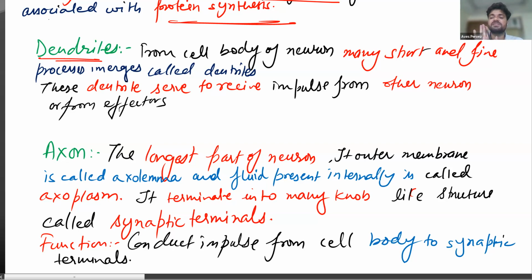This is the receptor, this is skin. If I touch the hot plate, neurons will be present everywhere in the body, and these nerve cells will receive the impulse. They will receive the impulse from the tongue, from the eyes, whether what you are seeing is good or bad. For example, if you see something very dangerous or horrific, then your heartbeat will increase, and your blood pressure will increase, and so many things.